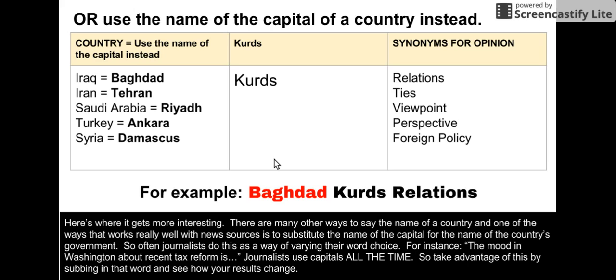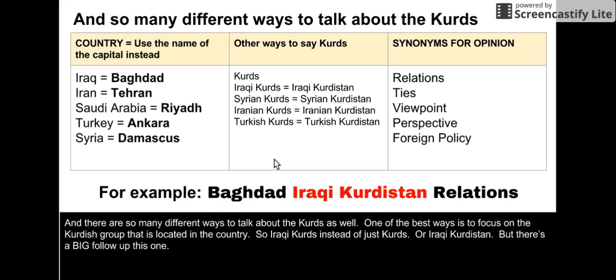There are also so many other ways to say the name of the country. One of the ways that works really well with news sources is to substitute the name of the capital for the name of the country's government. So often journalists do this as a way of varying their word choice. For instance, they often say, the mood in Washington about recent tax reform is... You've heard people say that. Journalists use these capital things all the time. So take advantage of this by subbing in that word and see how your results change. For example, Baghdad, Kurds, relations.